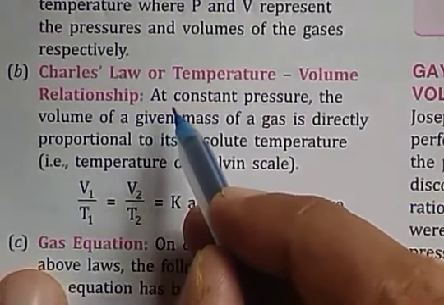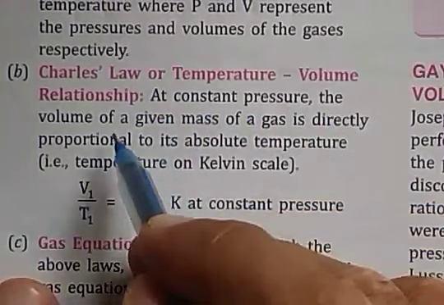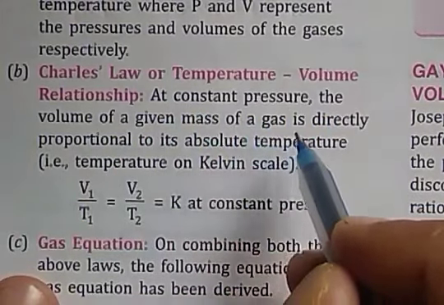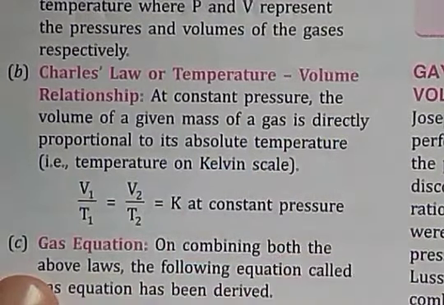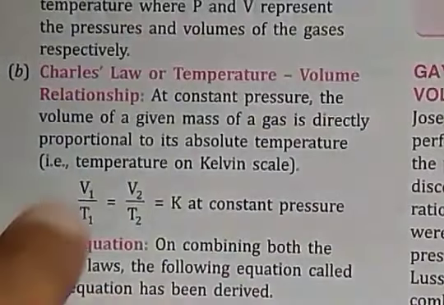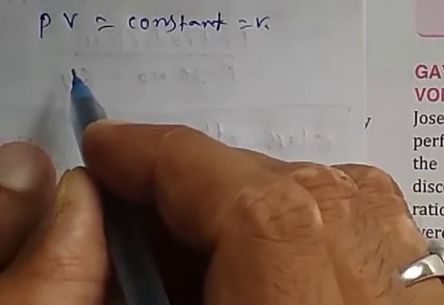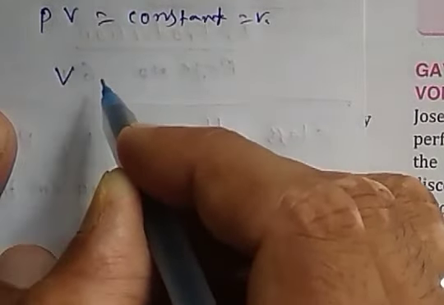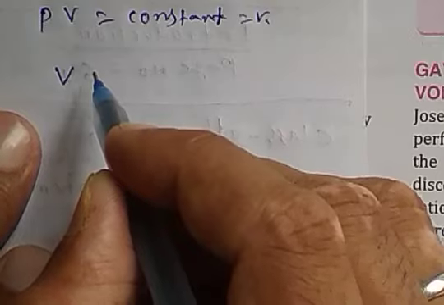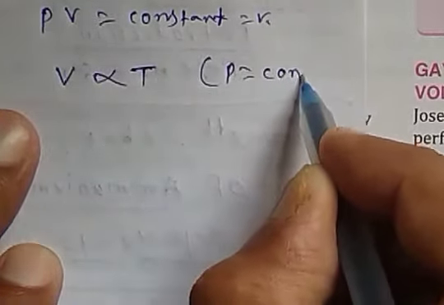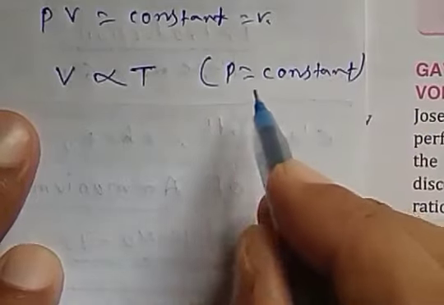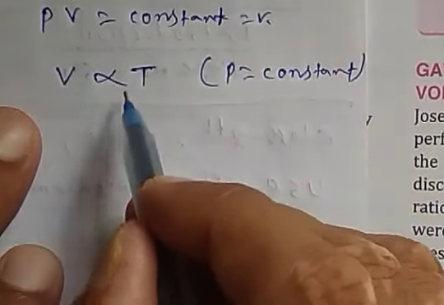According to Charles' law, at constant pressure, the volume of a given mass of a gas is directly proportional to its absolute temperature. If pressure is constant, then the volume of a particular mass of a gas is directly proportional to its temperature.